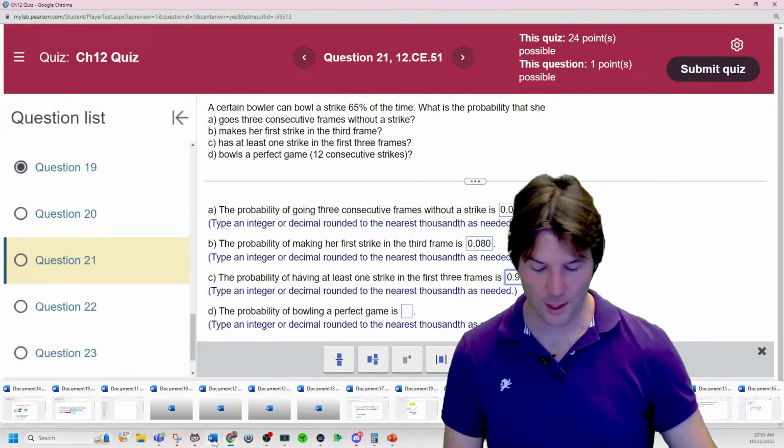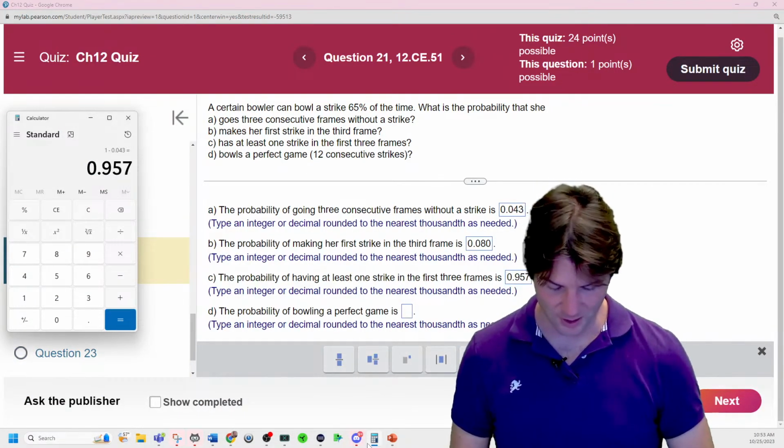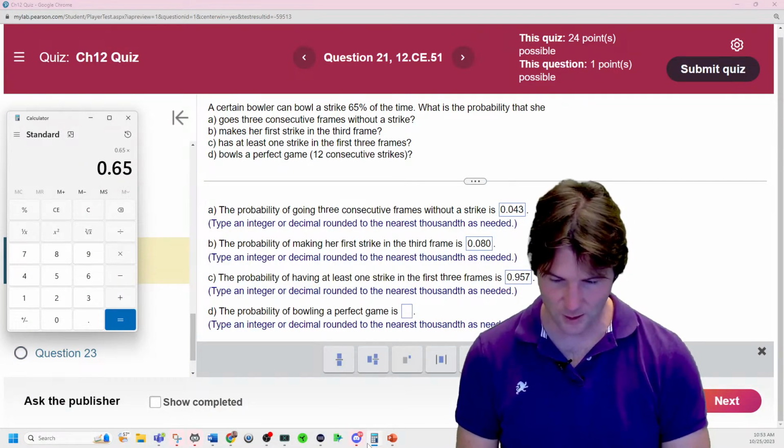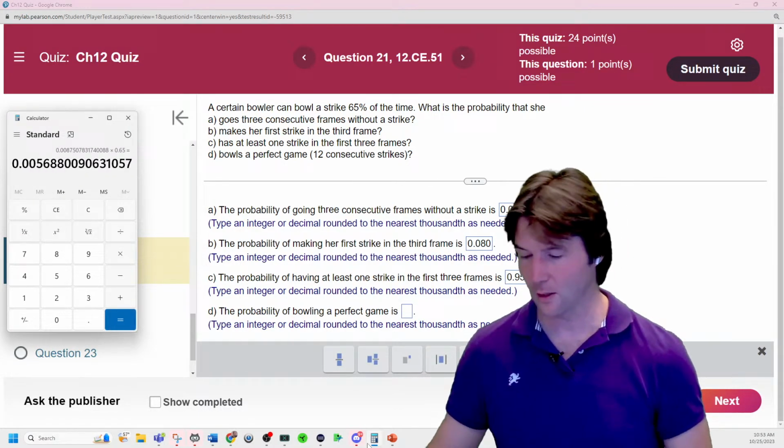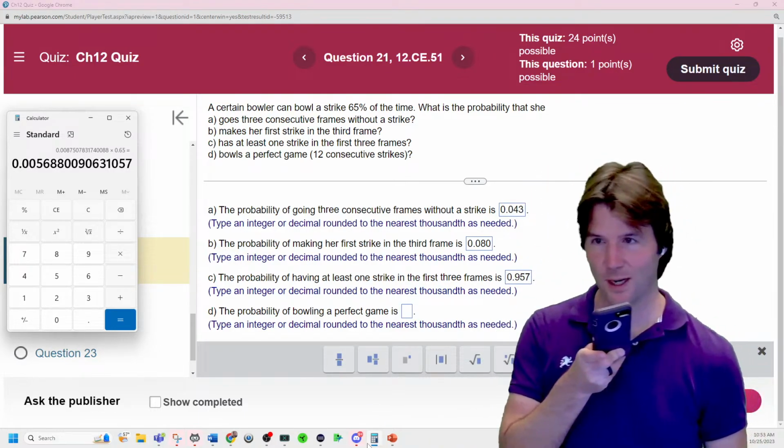0.65 to the 12th power. And it's going to be very unlikely because every time you multiply probabilities together, they get smaller. So 2, 3, 4, 5, 6, 7, 8, 9, 10, 11, 12. And go to your phone and say, what is 0.65 to the 12th power?